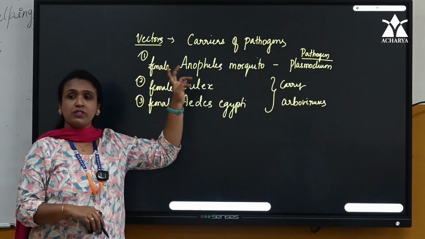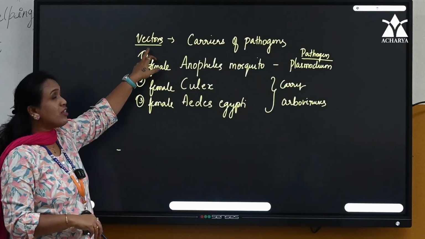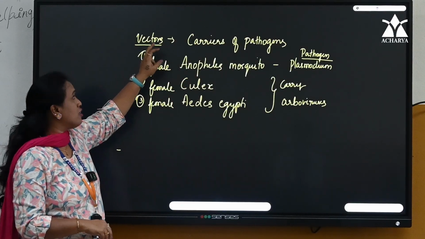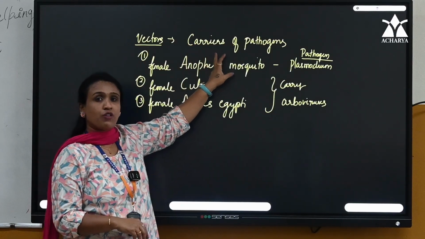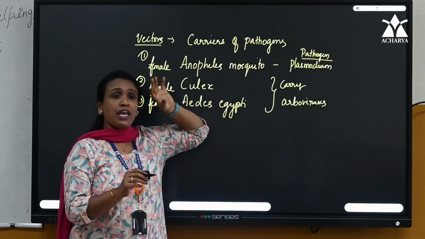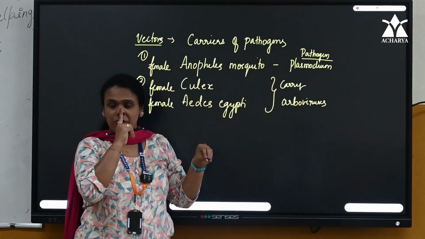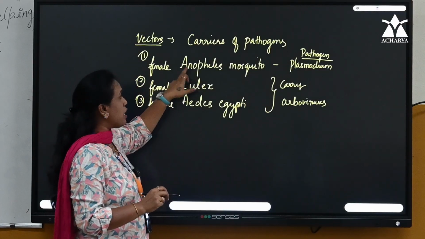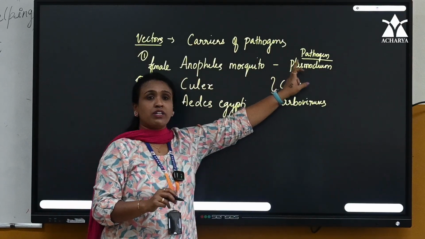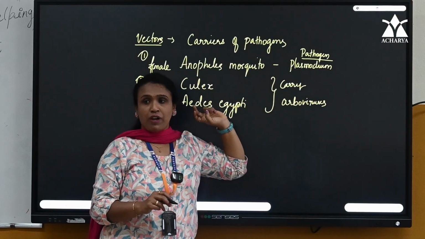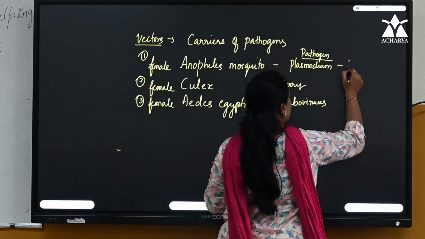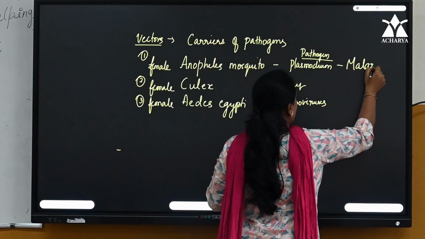The next examples coming under arthropoda are vectors. What are vectors in this context, children? They are carriers of pathogens. They help pathogens to spread among the population of their host. Here the female Anopheles mosquito, we all know, spreads Plasmodium vivax, which results in which fever, children? Malaria.